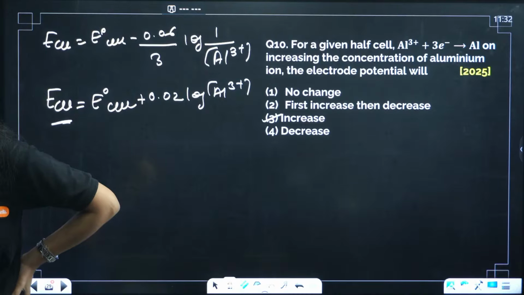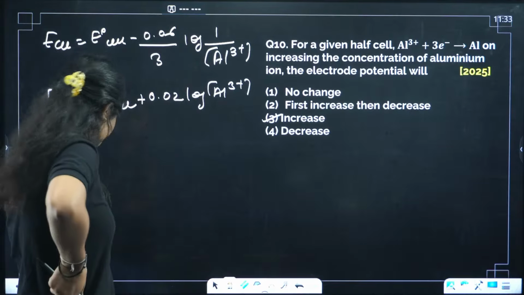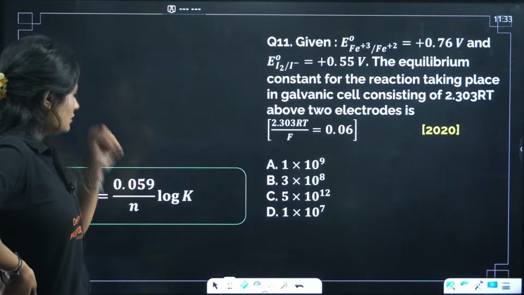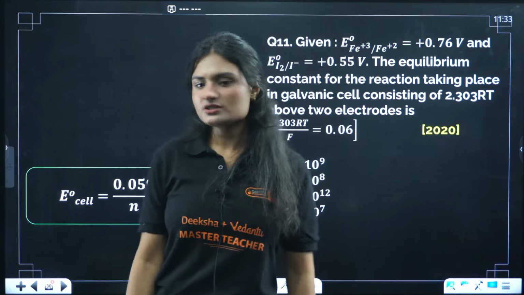Okay, so yeah, you can't generalize that. Next. Okay, next question. Equilibrium constant. You need to calculate the equilibrium constant.